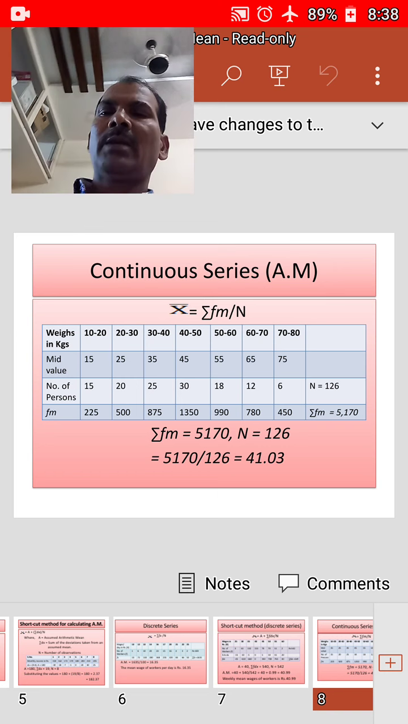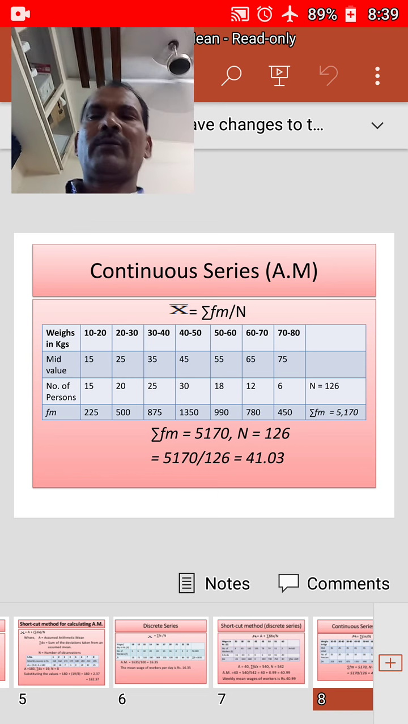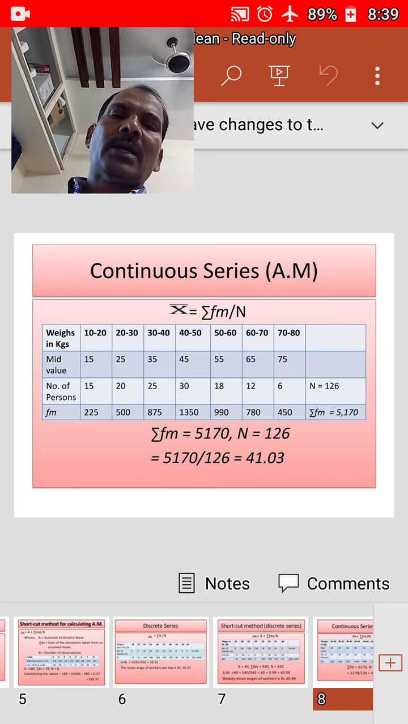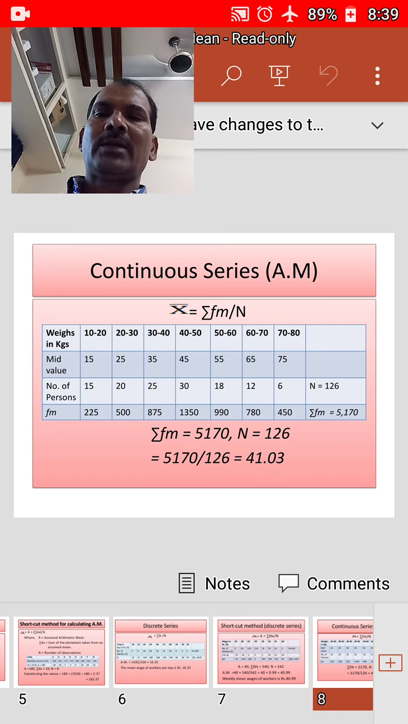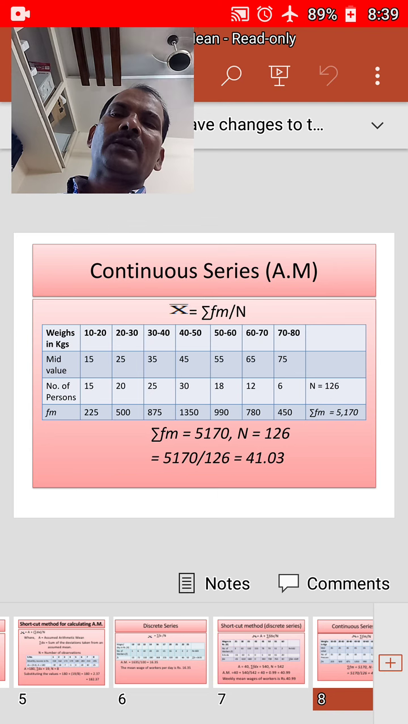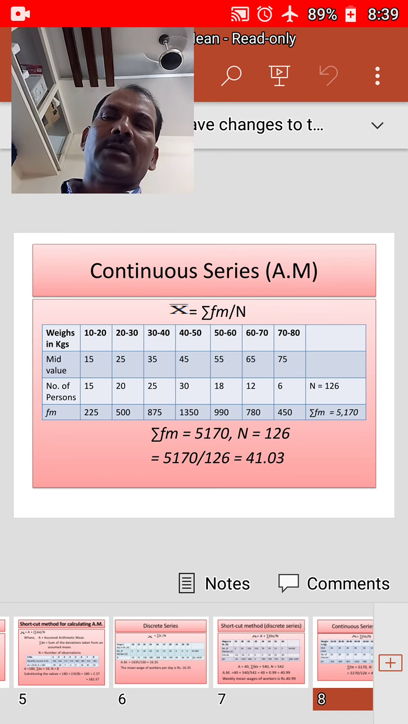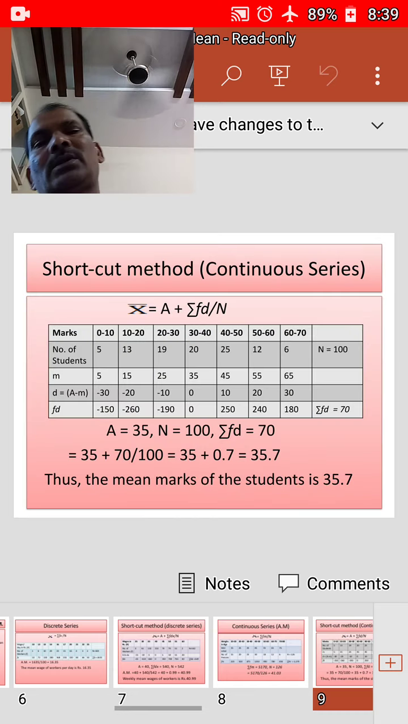If we substitute the same in the formula, x bar is equal to sigma fm by n. Sigma fm, as we know, is 5170, and n is equal to 126. 5170 by 126, we will get 41.03. Thus the mean weight of persons is 41.03 kgs. Okay, next we have the shortcut method.